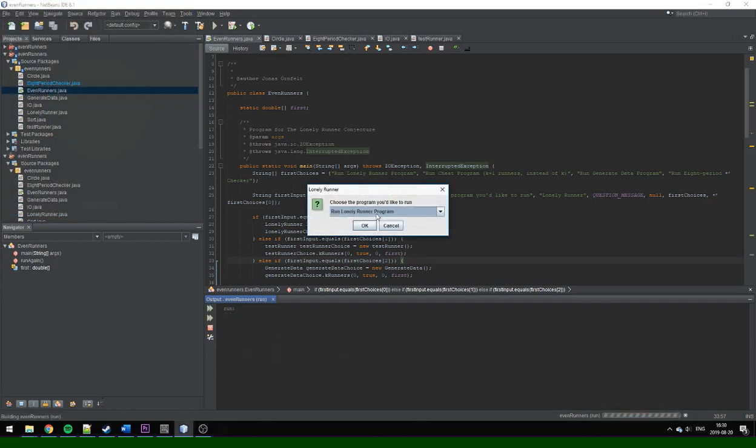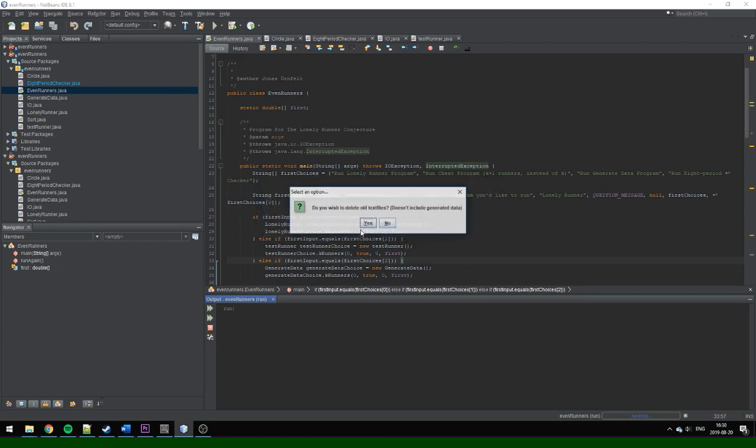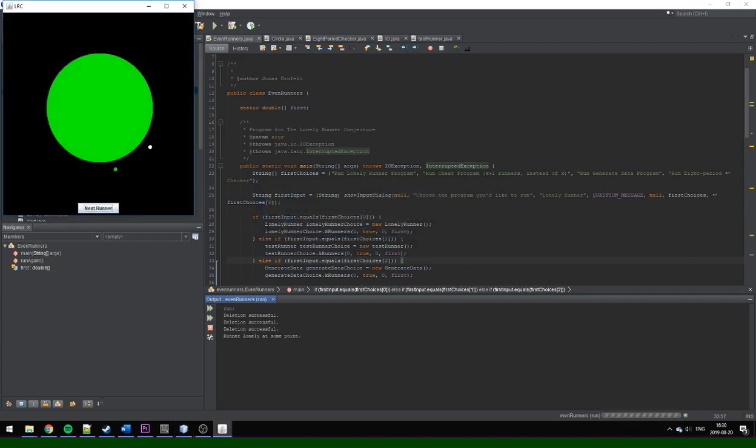So let's say k equals 2, then the conjecture states that there exists a time t where any given runner is 1 divided by k, which is 0.5 in this case, so 0.5 apart from the other runners, or runner I should say, for this example. As you can see here, my program passed because the requirement for this runner to be lonely is fulfilled. It's very easy to see that this will always be the case for 2 runners, but for values bigger than 2, it gets harder to prove that that's always the case.